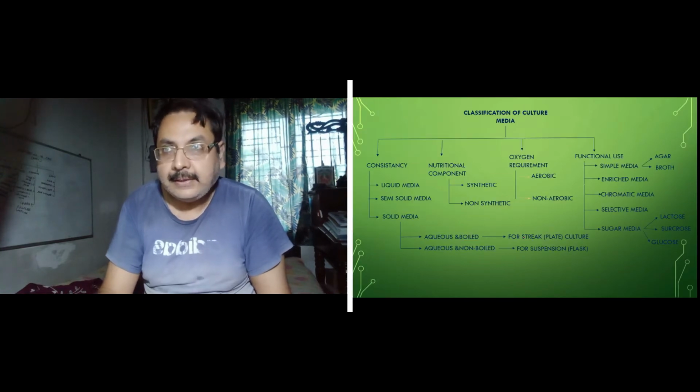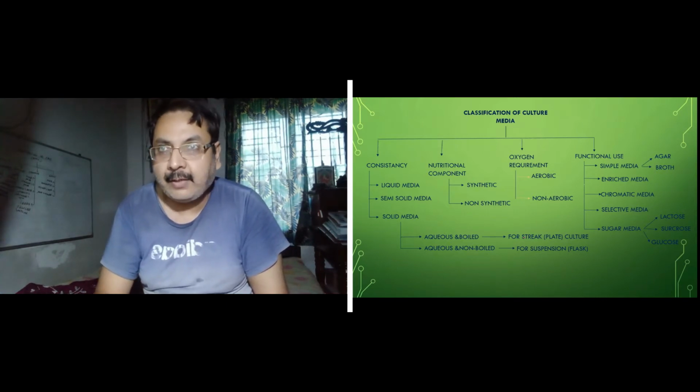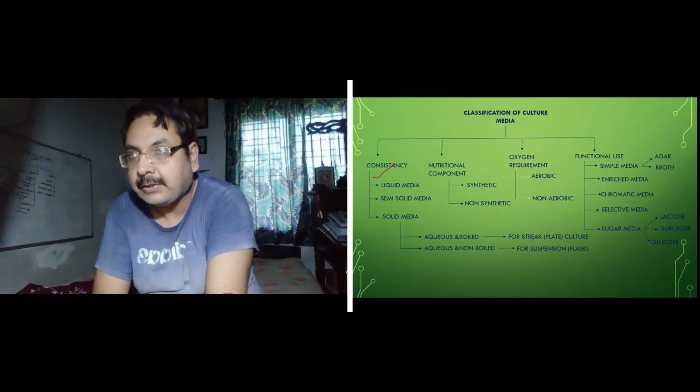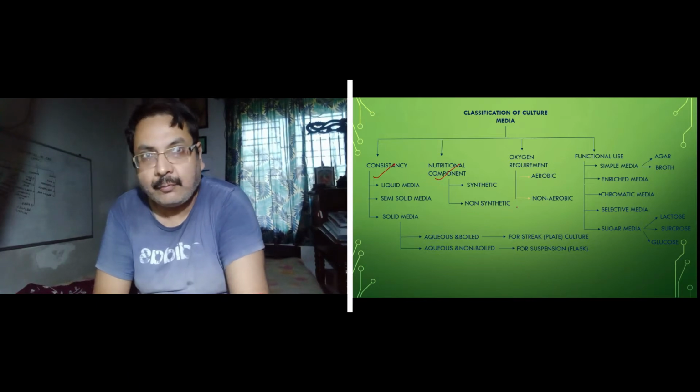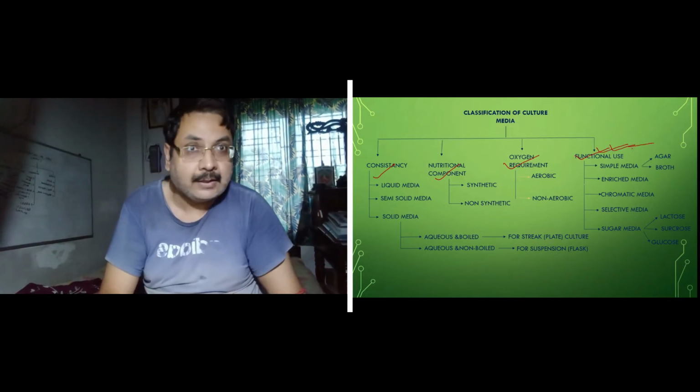This slide shows the classification of the culture media. According to the classification, culture media is broadly divided into 4 classes. The first class is consistency. The next is nutritional component. The third division is oxygen requirement. And the fourth, a very important one, is the functional use.